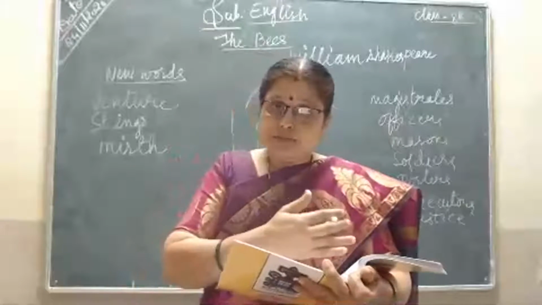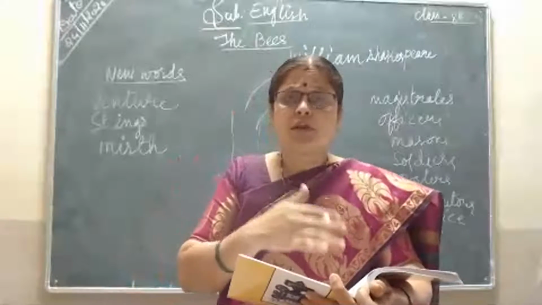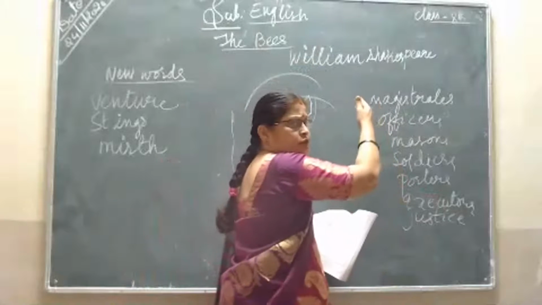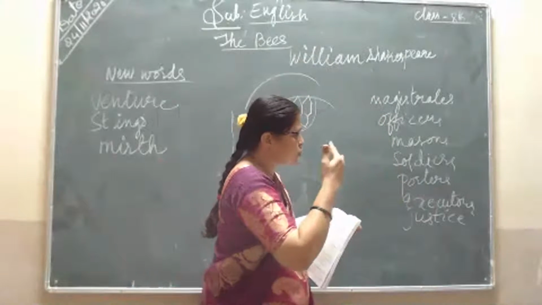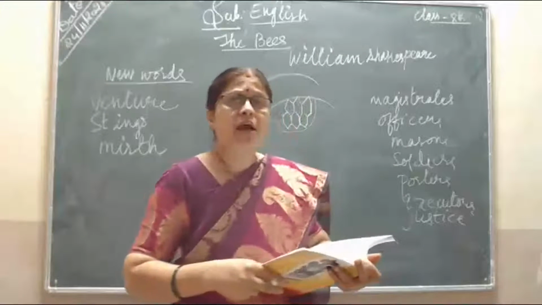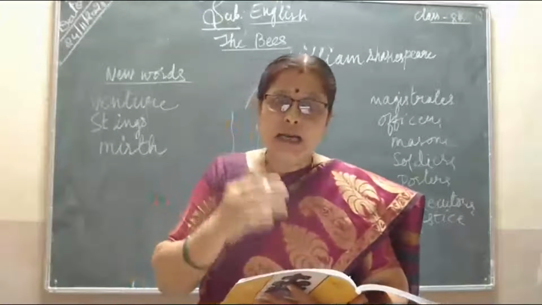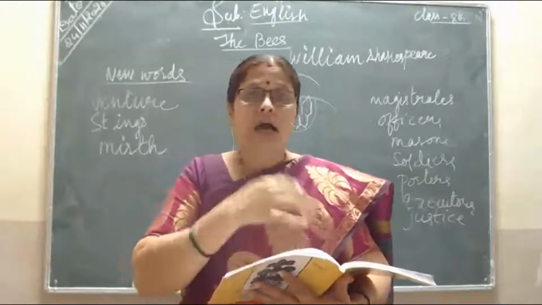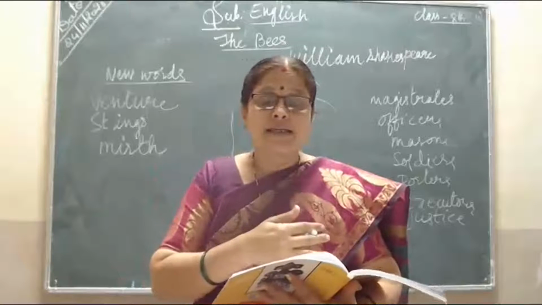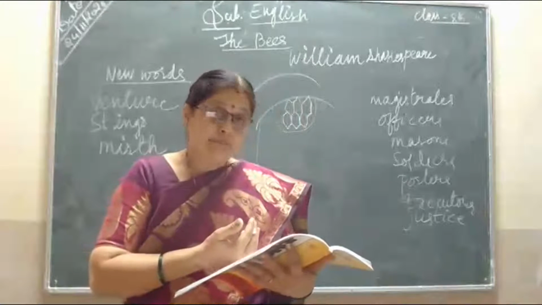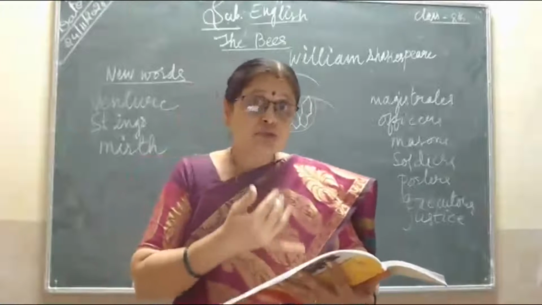But the whole poem tells us that all the bees, we have seen magistrate officers, masons, soldiers, potters, executors, and the justice, everybody is doing one or the other hard work in collecting the honey, building the hive, and kneading. Even the emperor is also working, he is also busy there.